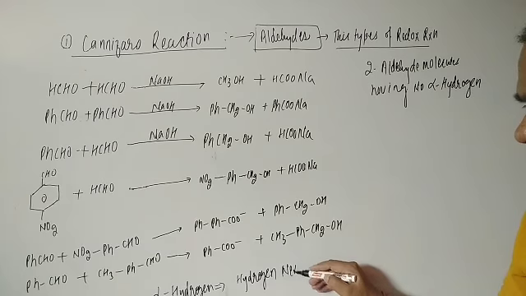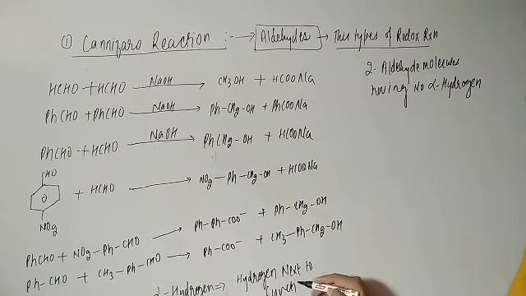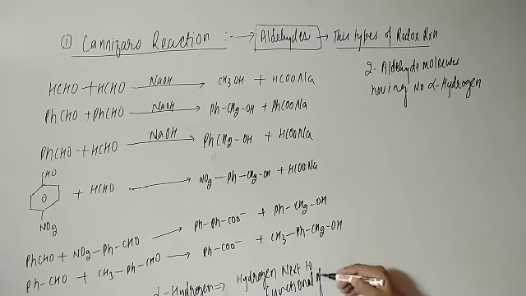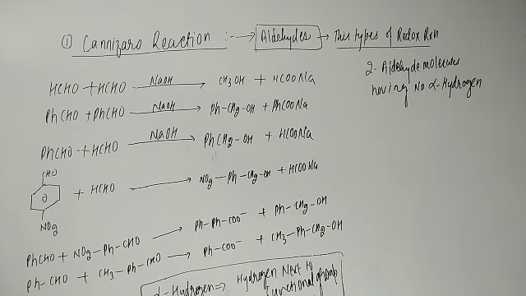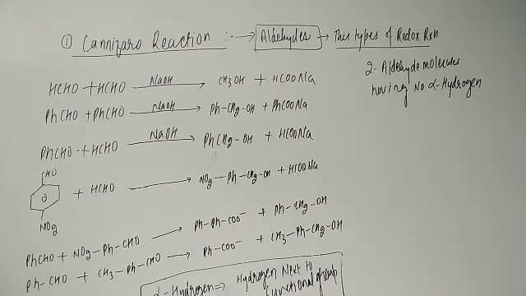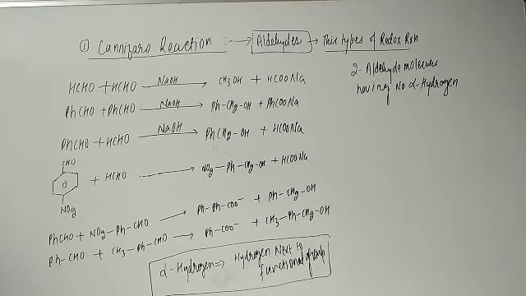If there is no hydrogen next to the functional group, that will not come under alpha hydrogen.